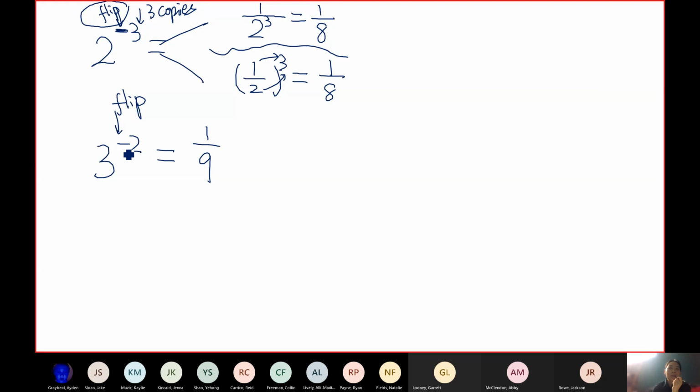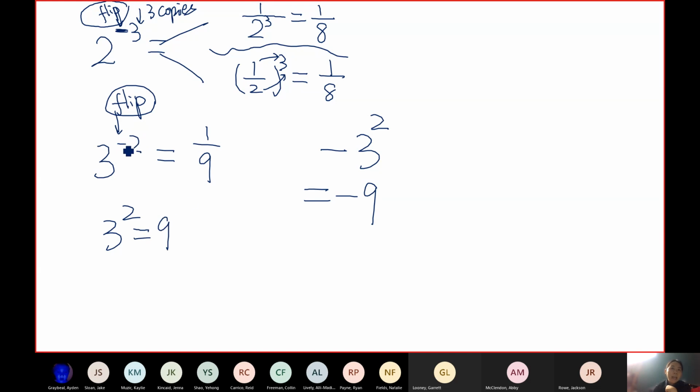So remember this minus, you don't put minus in front of the number. If I want -9, I would put a minus in front of the number, so you get -9. That's how you get -9. But if you have a minus in the exponent, it doesn't mean negative. It means flip. So when you do the question, you can get rid of the minus first to do 3 squared, which gives you 9.